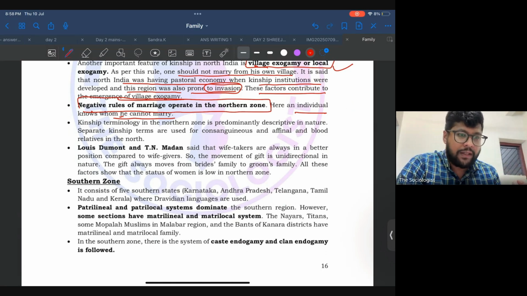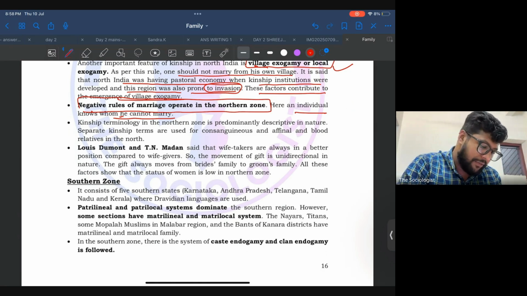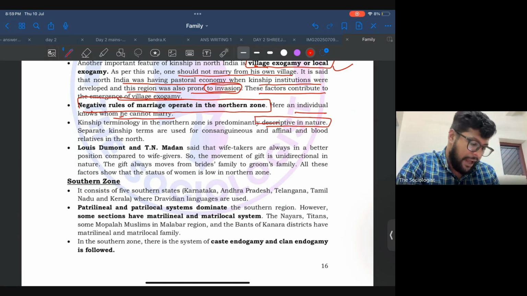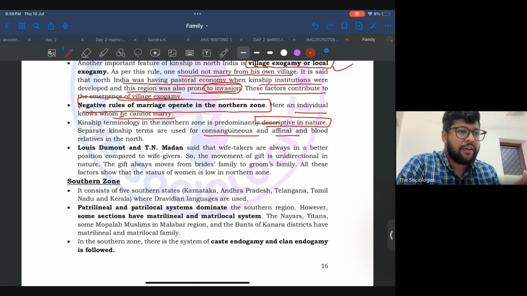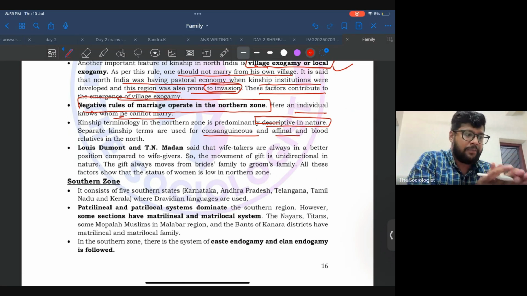And the kinship terminology in northern India is very descriptive in nature. There is a separate kinship term for consanguineous and affinal relationships. That means there is a separate kinship term for blood relationship as well as marital relationship. That means it cannot be said that blood relation and marital relationship are equal.